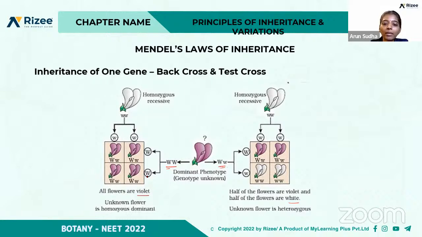So if all the flowers are violet, then we can conclude that the unknown flower is homozygous dominant. And if, after the first generation, we find violet and white flowers, we can conclude that the flower is a heterozygous flower. Clear? So this is the basis for test cross.